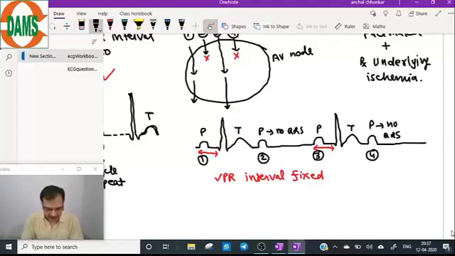Fine. Now come to the exact diagram of Mobitz 1 and Mobitz 2 with some common findings and uncommon findings. So I will come to the table once again.